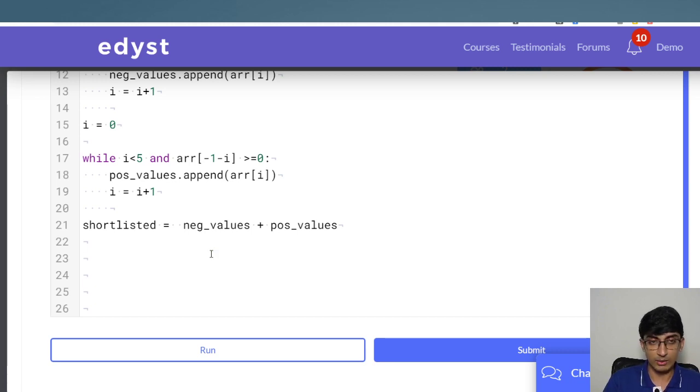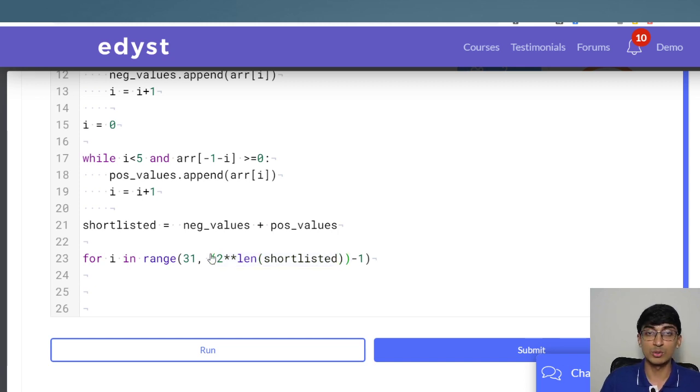So what we'll do is, as I said, we'll start for i in range. We're going to start from 31. And we're going to go till 2 raised to length of shortlisted values minus 1, right? This is what we'll go to. So if there are 8, we want to go to 2 raised to 8 minus 1. If there are only 7 values, we want to go to 2 raised to 7 minus 1, and so on, right? And if it's 10 values, then 2 raised to 10 minus 1. So this is what we'll do. We'll go from 31 all the way here.